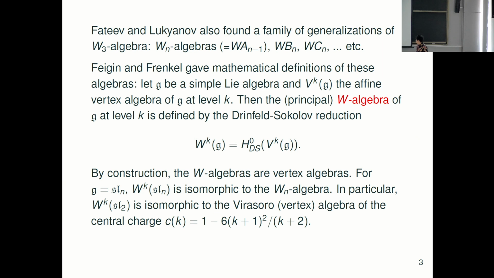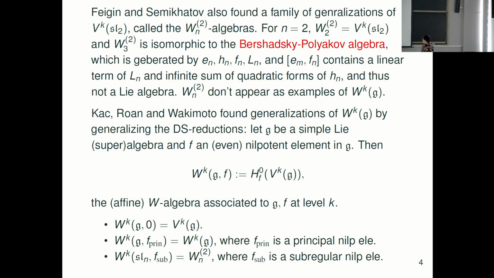If n equals 2, it's just the Virasoro algebra. In that case, the central charge can be written in terms of the level k. That is somehow the point. But later, Feigin and also Semikhatov found an interesting, different family of W-algebras named W2n algebras. I asked Boris about the meaning of the 2, and he said it's the second, because he thinks W2n is the second most important family of W-algebras.